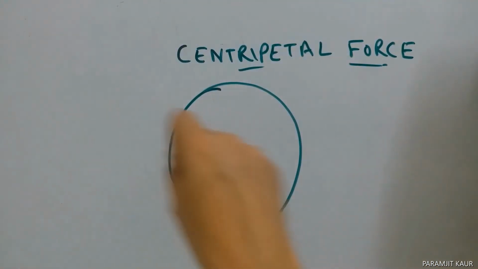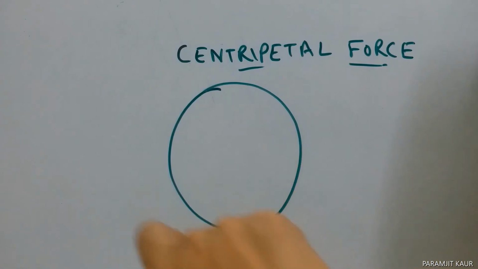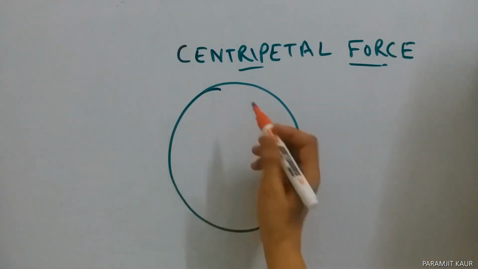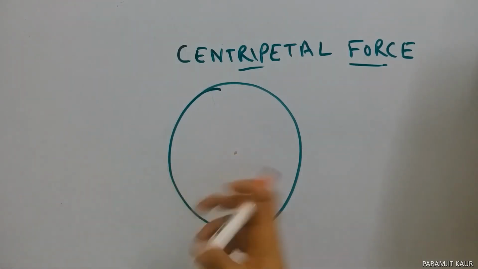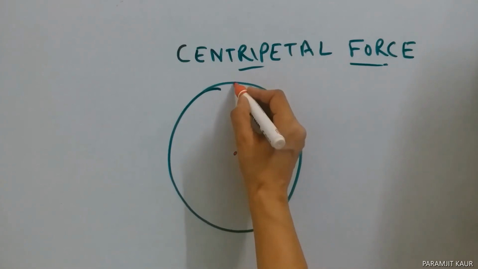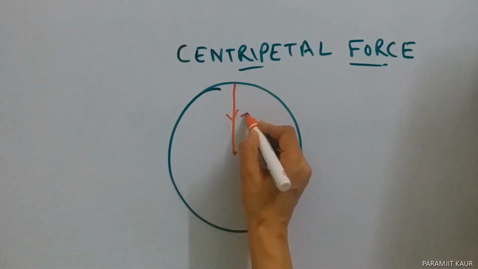When you do this activity, you will feel that it is acting towards your hand. So I can show it over here that the centripetal force is acting towards the center where my hand was. So this is the direction of the force.